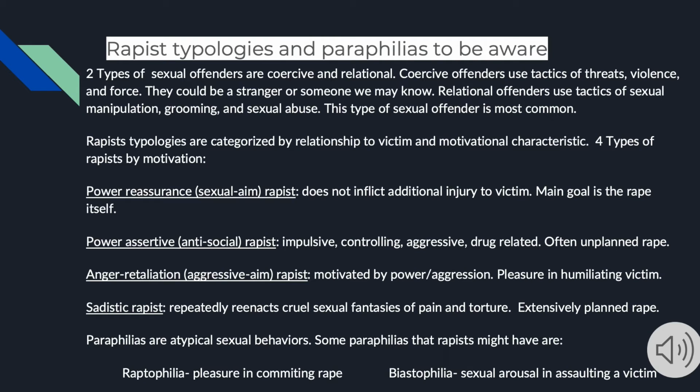Sadistic rapists repeatedly reenact cruel sexual fantasies of pain and torture, and often extensively plan rapes. Peripherals are atypical sexual behaviors. Some that rapists may have are rhabdomyophilia, pleasure in committing rape, and biastophilia, sexual arousal in assaulting a victim.